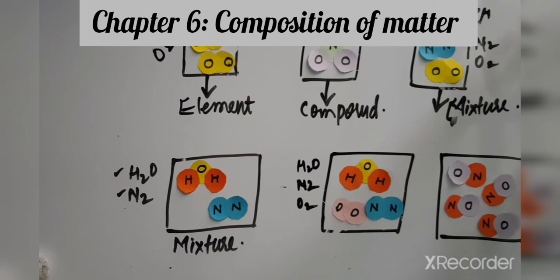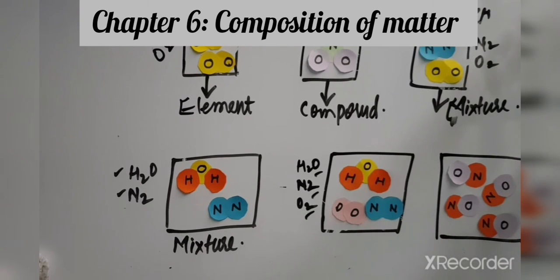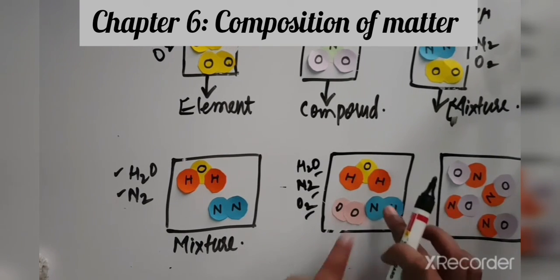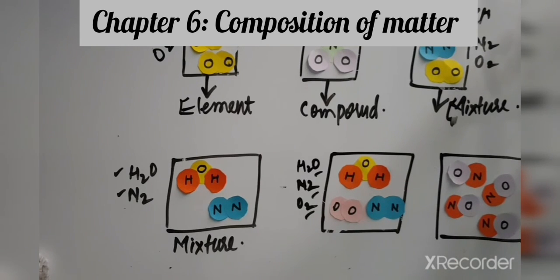So will it be a compound, an element, or a mixture? This one will be a mixture. Why mixture? Because a compound is there, elements are there, and the three of them are separate from each other. They are not chemically bonded with each other. So this one will also be a mixture.